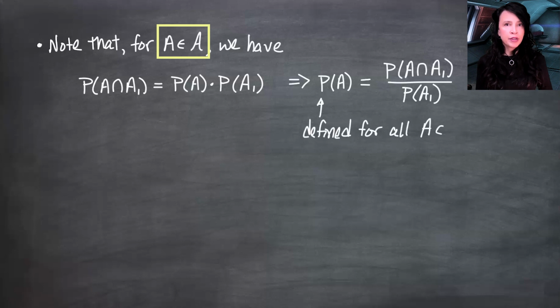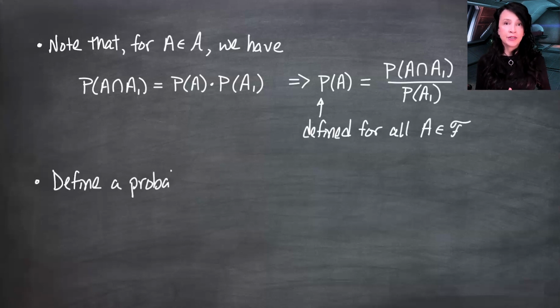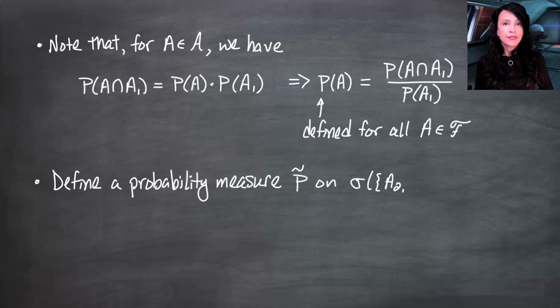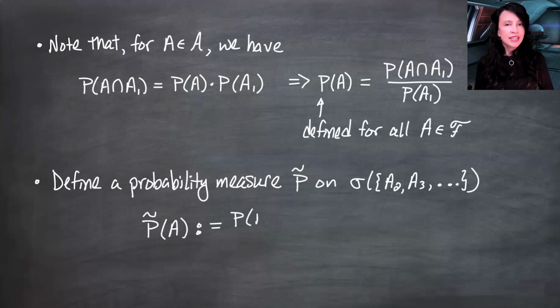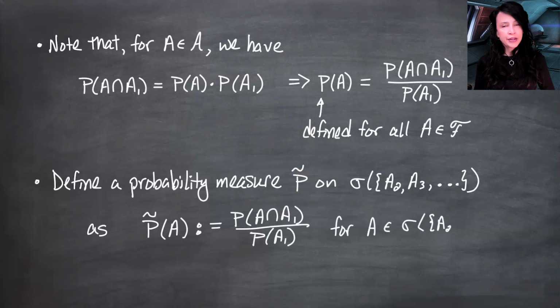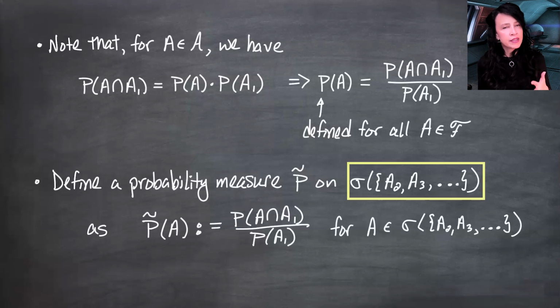I'm going to define a probability measure. I'm going to call it P tilde on the sigma field of interest, the sigma field generated by A2, A3, A4 on up. And I'm going to define it to look just like P. So P tilde of A for any A in this sigma field is going to be defined to be P of A intersect A1 over P of A1, where P is the original probability measure. So you might want to take a moment to verify that P tilde is in fact a probability measure on this space. It really inherits all the properties it needs from this probability measure.